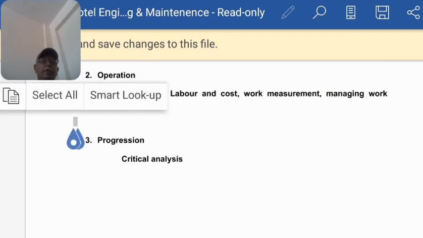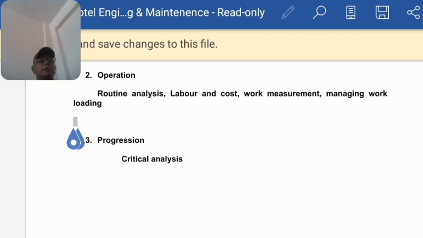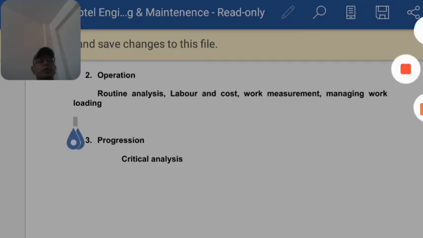So now we move on to progression. Progression is a critical analysis where the chief engineer will sit down with the team and we go through a critical analysis about the machine, about the durability, about the cost. There are a number of things to be considered here. So these are the things which we